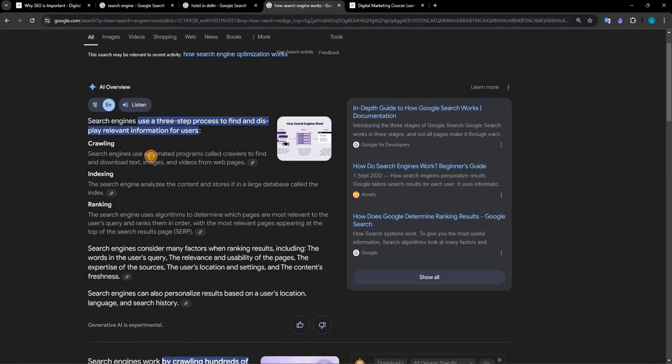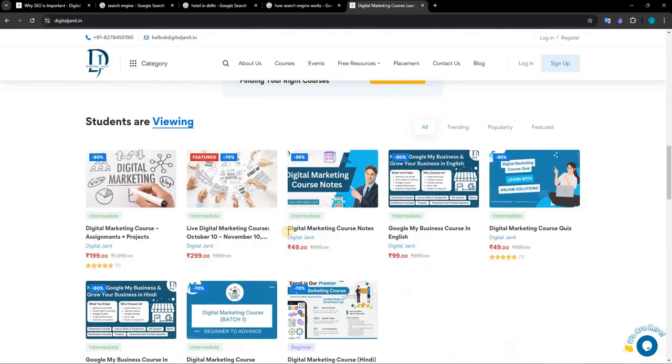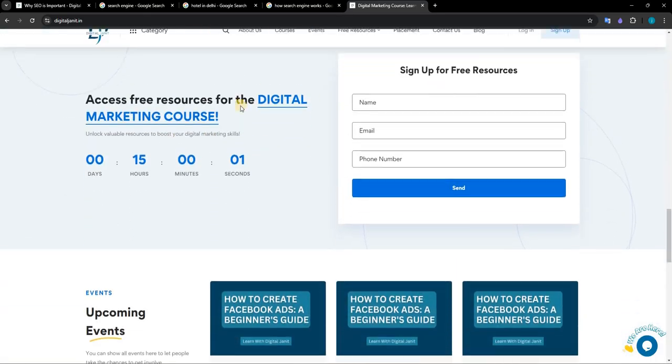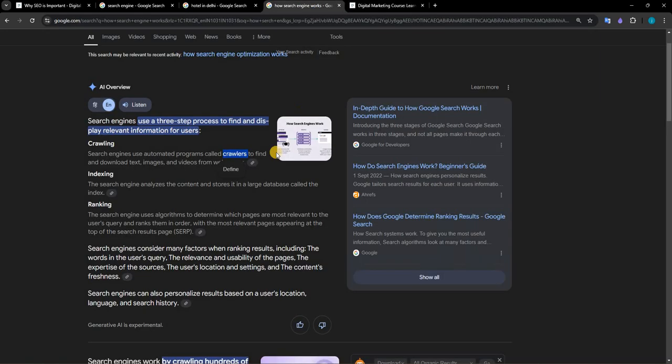As you can see here, Google uses automated programs known as crawlers. Crawlers come to my website and explore all my web pages, and they can analyze my text, my videos, audio. All this will be analyzed by the crawlers. So the Google automated bots will go to the web page, and from that they can download text, images, videos, content from the web page.